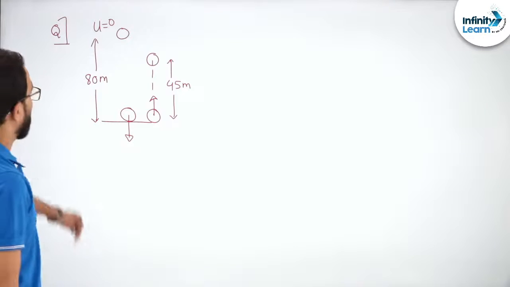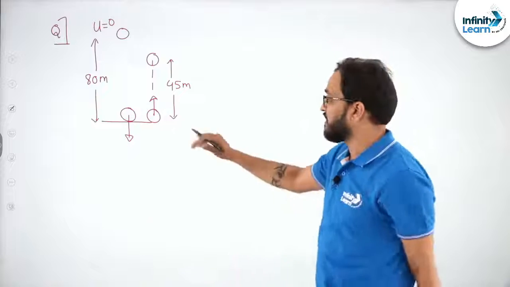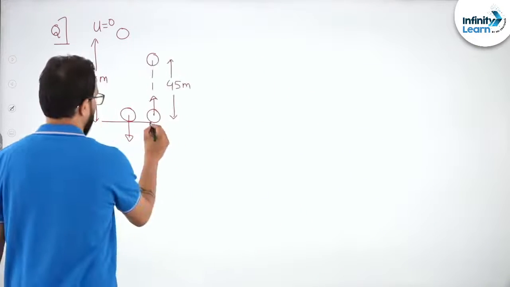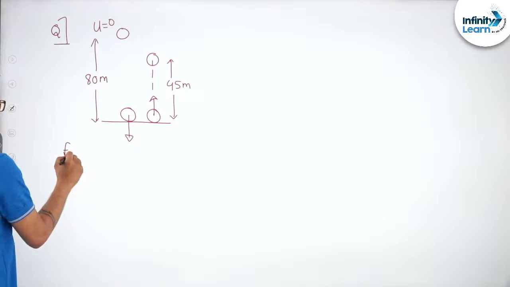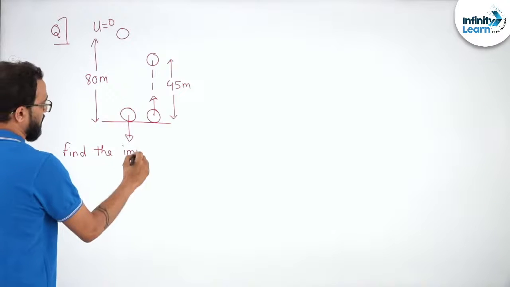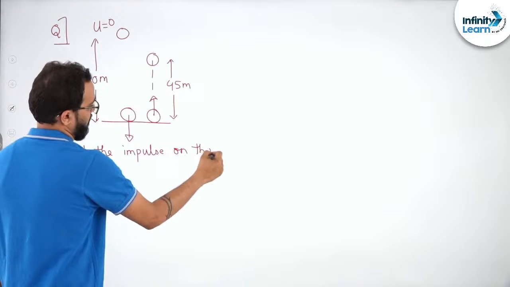Are you understanding? So it is dropped from a height of 80 meters, collides with the ground and goes back to a height of 45 meters. So what you have to find out is the impulse on the ball.